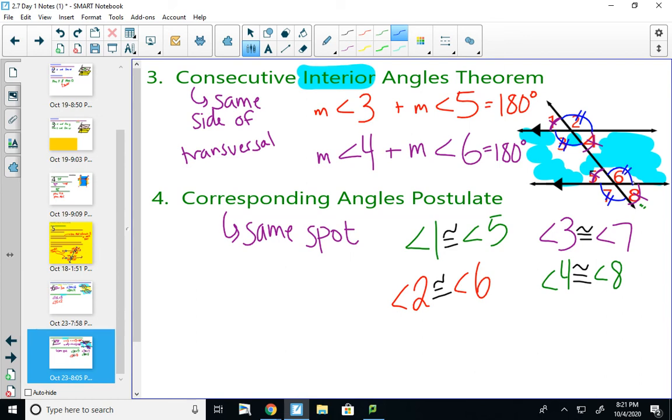So when you have a set of parallel lines and a transversal, you literally need one angle measure and you're able to figure out all 8 angles.